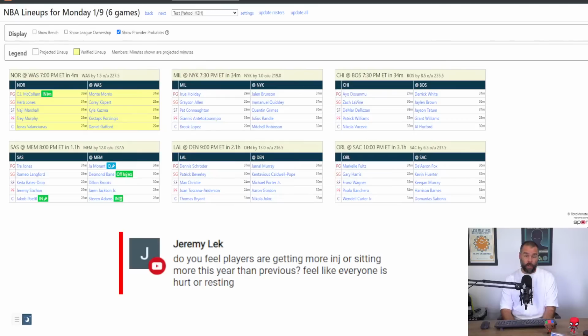I was arguing with this guy on Twitter yesterday who told me that load management has led to more injuries, and the people who load manage get injured. He goes, look at what happened to Paul George. He sat every back-to-back last season and got injured. Well, he didn't sit back-to-backs at all, and hurt his elbow. What's that got to do with anything?